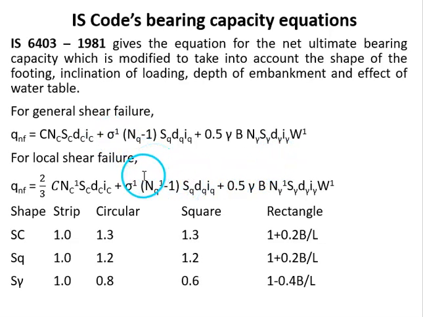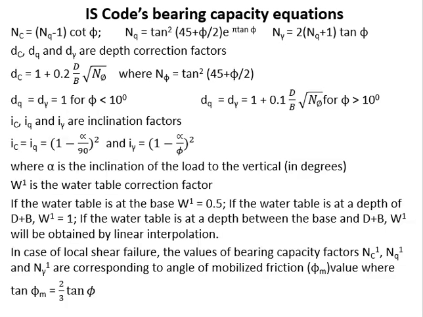So here the shape factors are given with respect to different shapes of footing, and here the W dash value we should take as 1 if the water table is at a depth below D plus B. If it is well below the base of the footing, then we should take it as 1. If it is at the base of the footing, then we should take it as 0.5. If it is intermediate, then we can use the interpolation method to estimate the water table correction factor W dash.